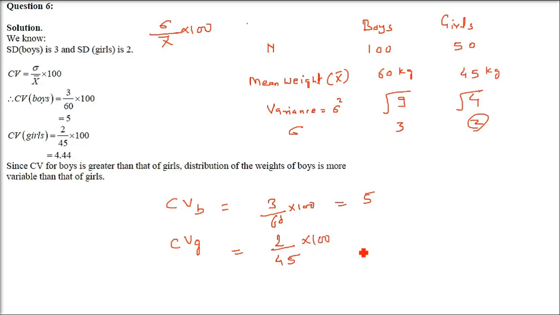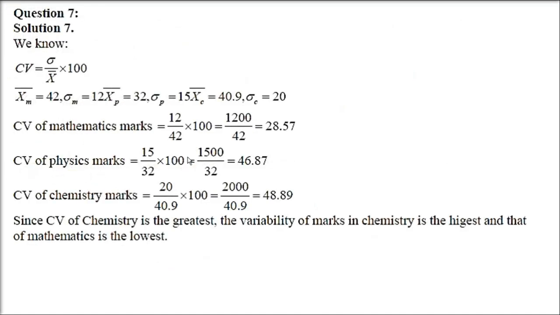The coefficient of variation of boys is 5 and of girls is 4.44. So the coefficient for boys is greater than that of girls, and the distribution of the weights of boys is more variable than that of girls. Whichever is higher is more variable.